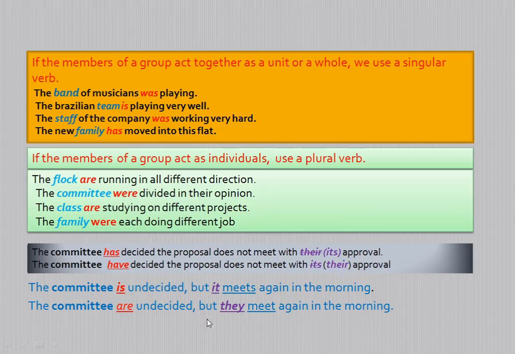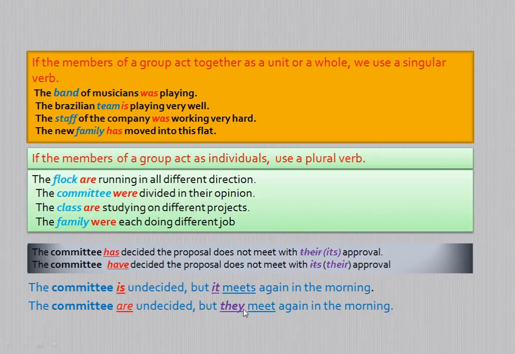Similarly, the committee is undecided, but it meets again in the morning. Look at this. This is a compound sentence. The committee is undecided. Here the committee is singular, therefore when you write it, it indicates the committee only. So here it should be singular, because it indicates the subject only. Similarly, the committee are undecided. When the committee is acting as plural, it needs a plural verb, and because this is plural, they meet again in the morning. Here they represents what? They indicate the committee, because the committee is plural, so it needs they.